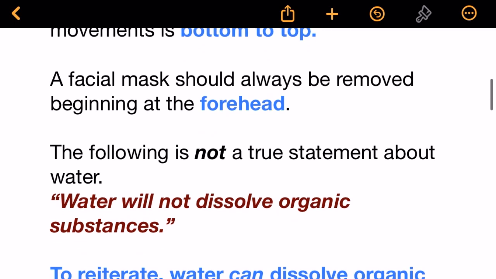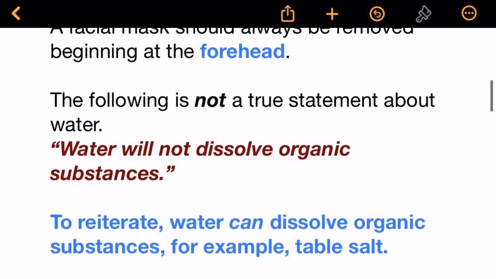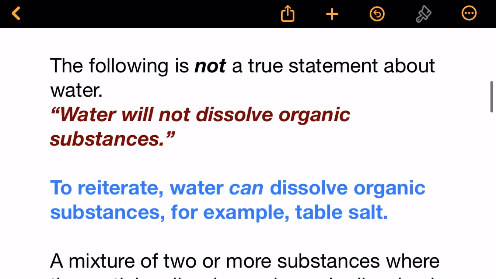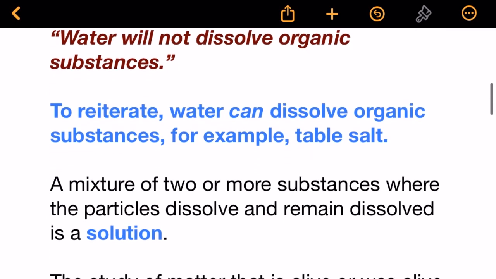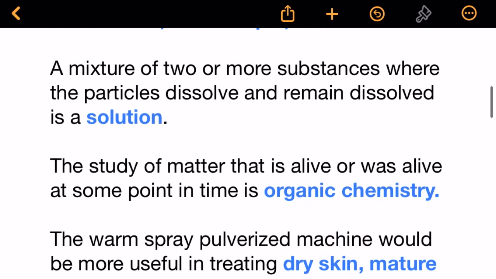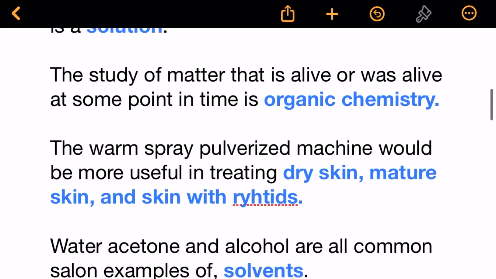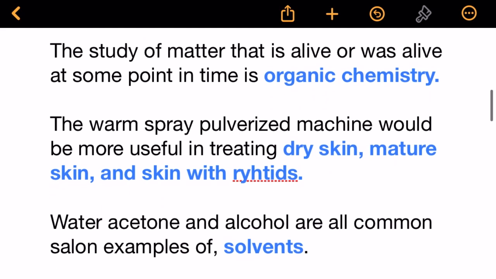The following is not a true statement about water. Water will not dissolve organic substances. To reiterate, water does dissolve organic substances, like table salt. A mixture of two or more substances, where the particles dissolve and remain dissolved, is a solution. The study of matter that is alive or was alive at some point in time is organic chemistry.